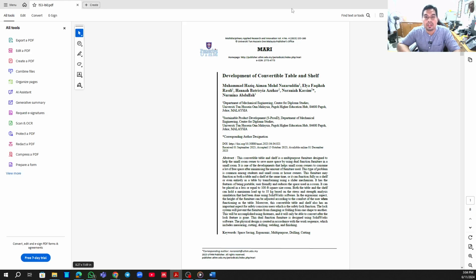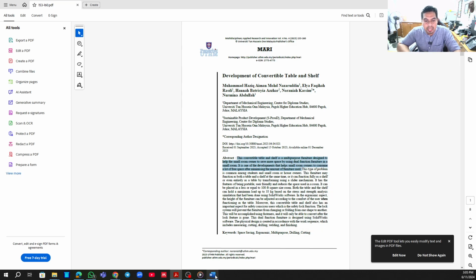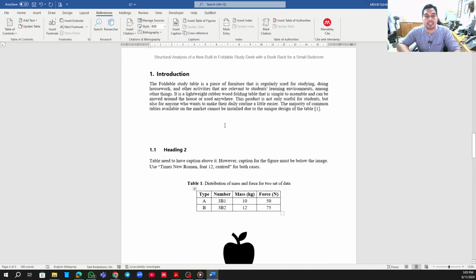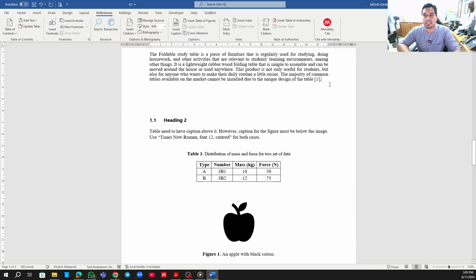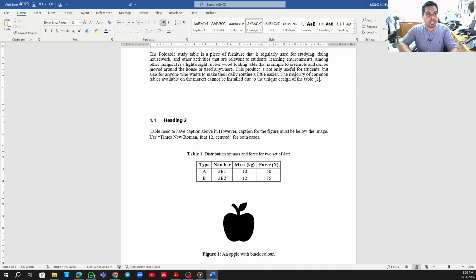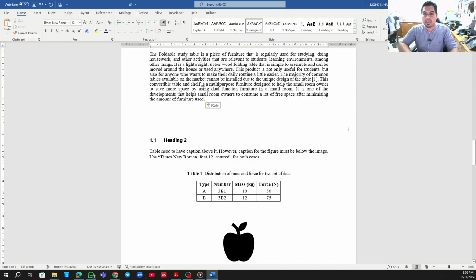Let's say here, development of convertible table and shelf. For example, I copy from someone else, this is from the publication. Okay, I copy it. So we go here, format. Now it's already, just change it a little bit. So we know this is obtained from the second one.